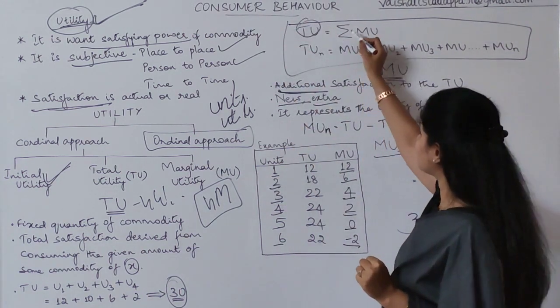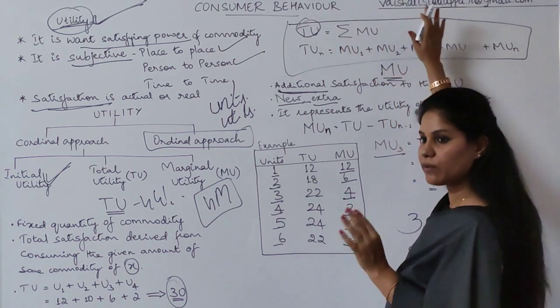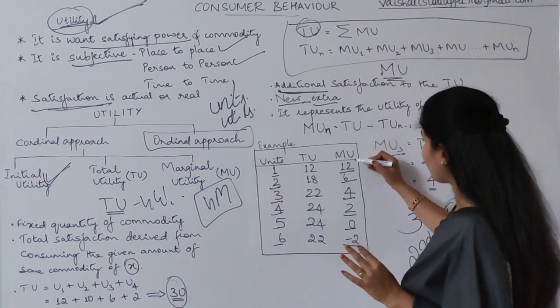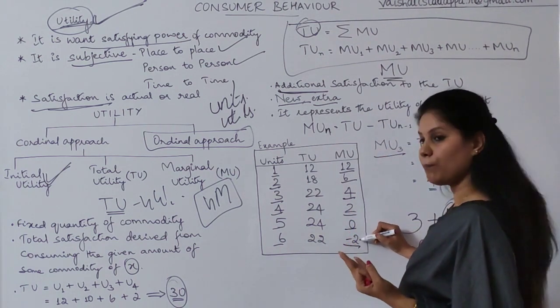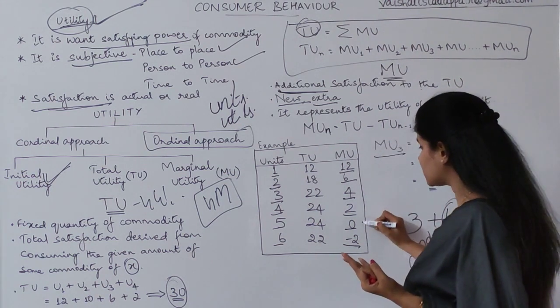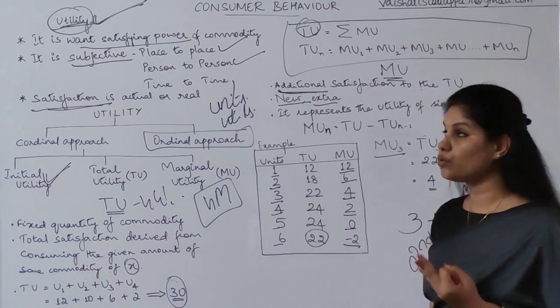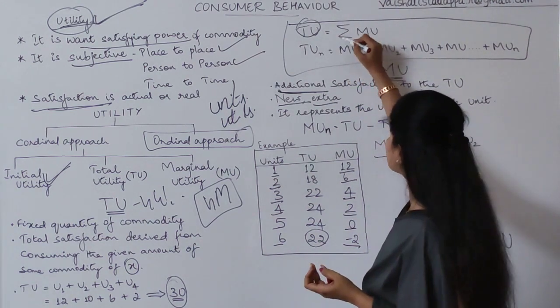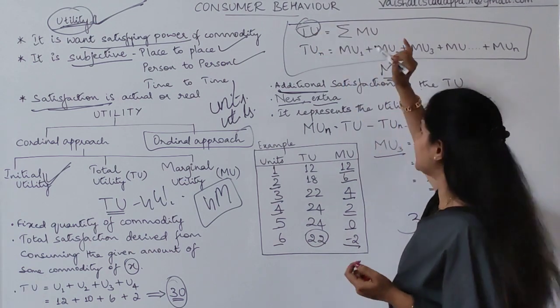Total utility is equal to sigma of MU. Total of MU, marginal utility, what you are getting continuously. If you add 12 plus 6 plus 4 plus 2 minus 2, if you count this, the total satisfaction from the 6 glasses, it is 22. So that's why the total sum of marginal utility, you can come with the conclusion to the TU.